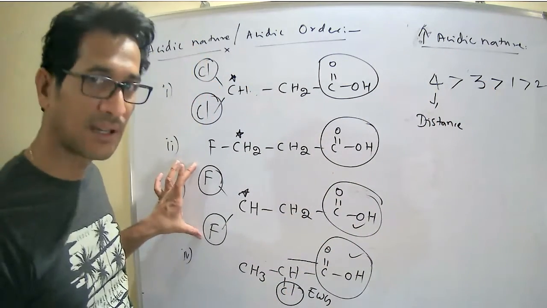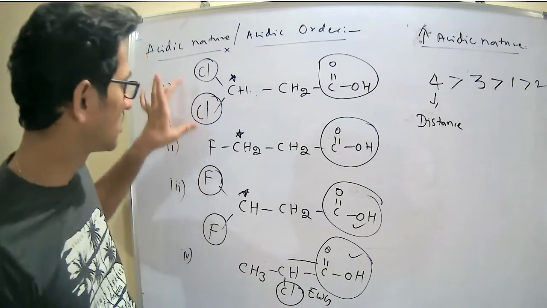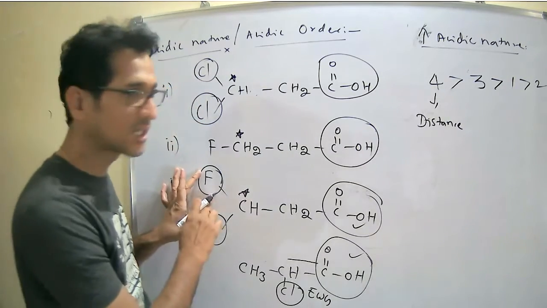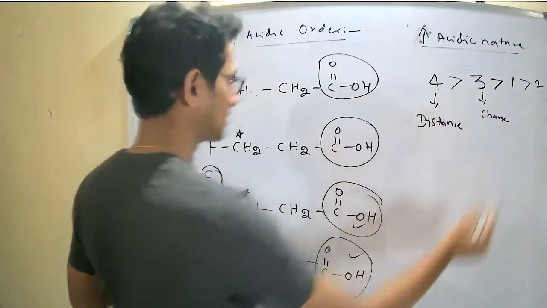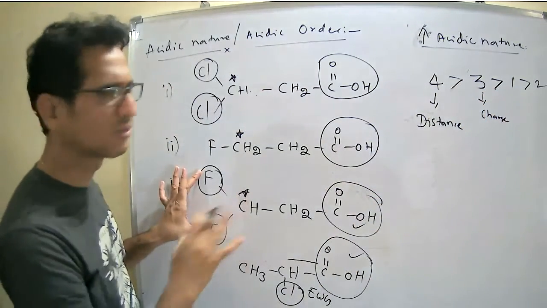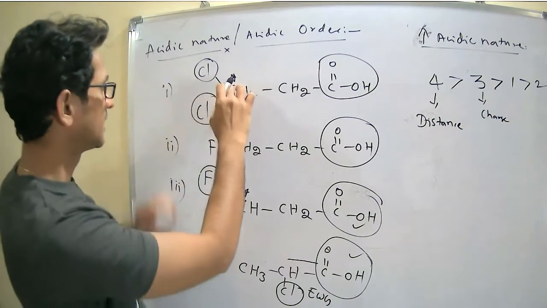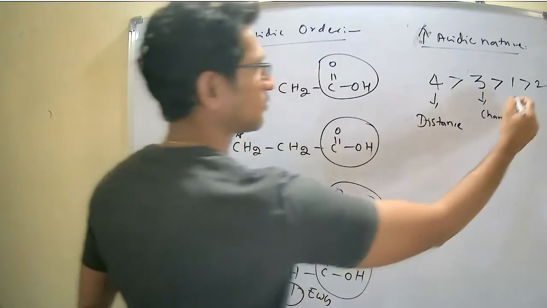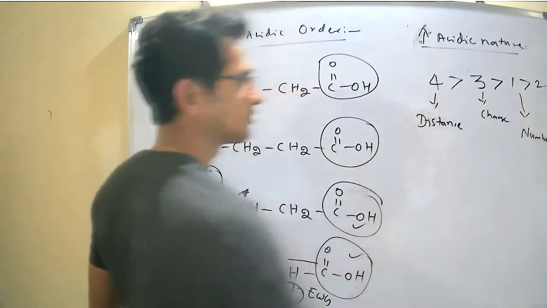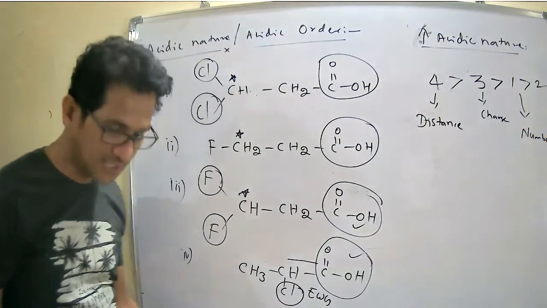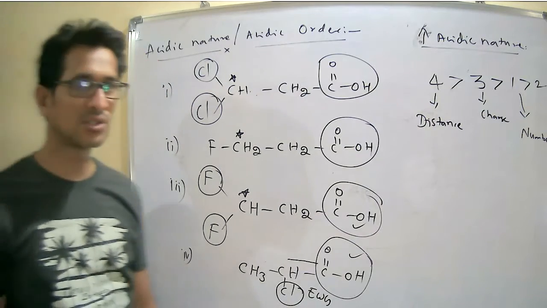Because of number it has two electron withdrawing groups, equal to the first one, but more charge on the fluorine. Here it is charge: number equal, charge decides. And between the first and second, one is more acidic due to the greater number of electron withdrawing groups. Like that we have to discuss.